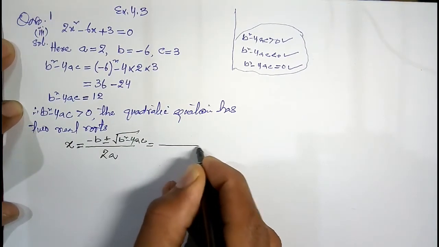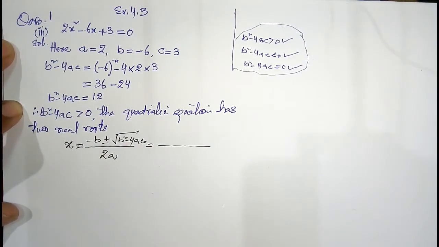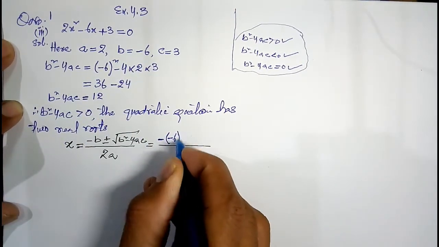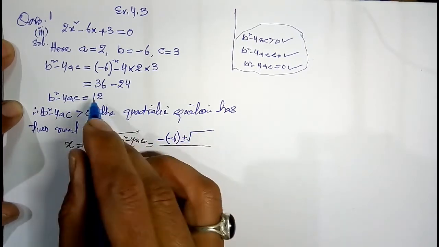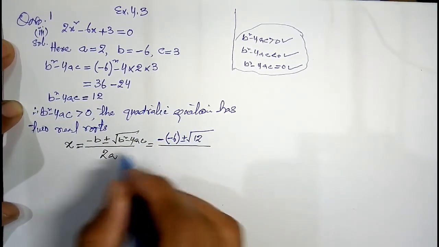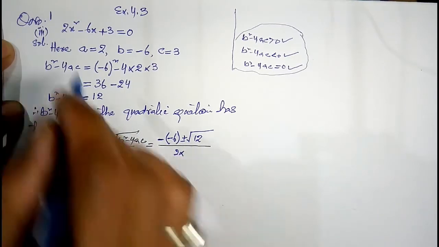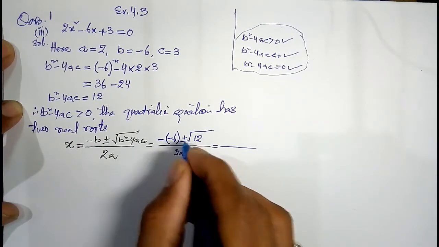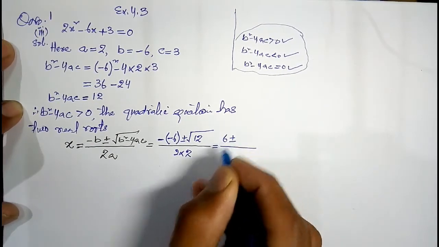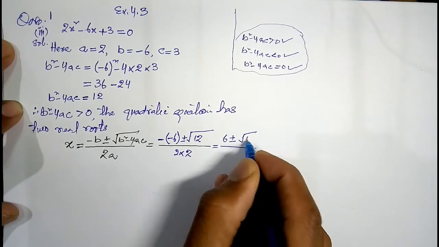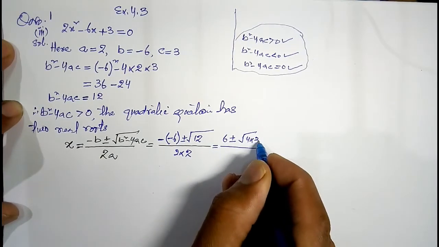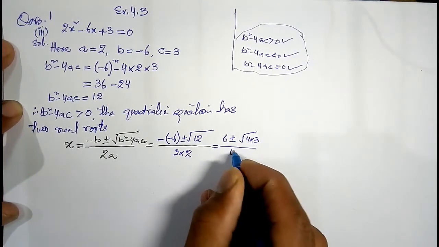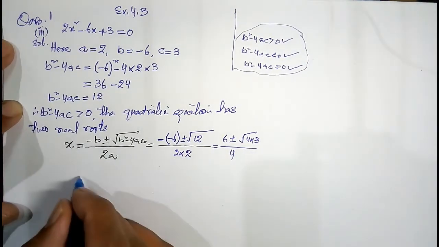This will become minus b, here minus minus 6, plus minus under root b square minus 4ac, which is 12, divided by 2 into a, here 2. Now minus into minus is plus, so 6 plus minus under root 12, where 12 is 4 into 3, and 2 into 2 is equal to 4.